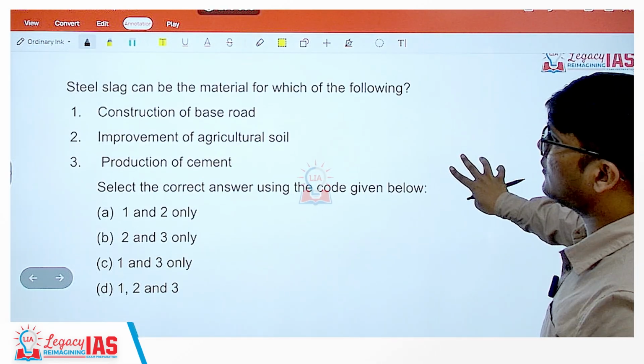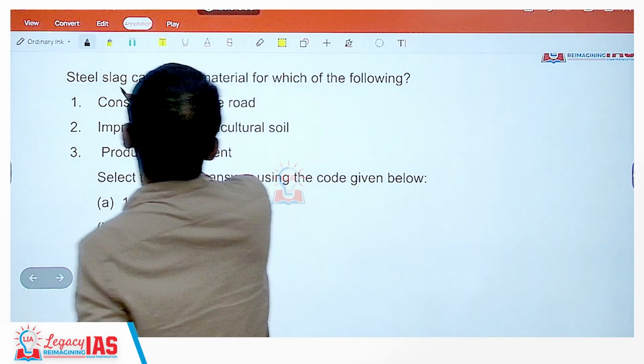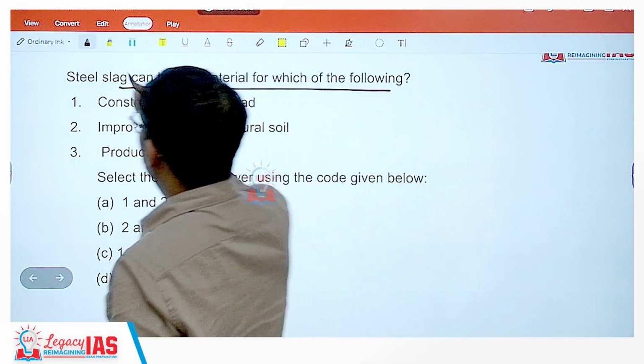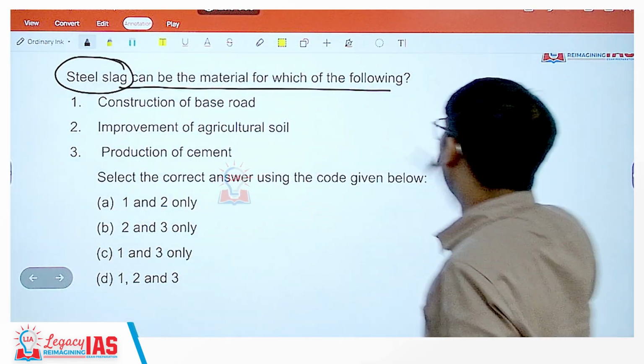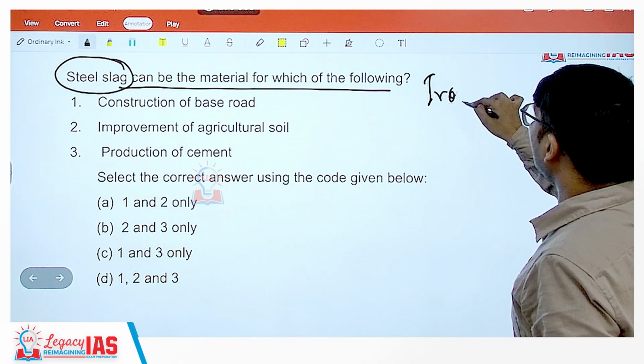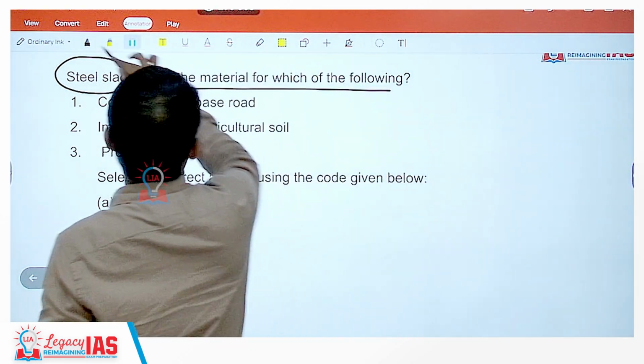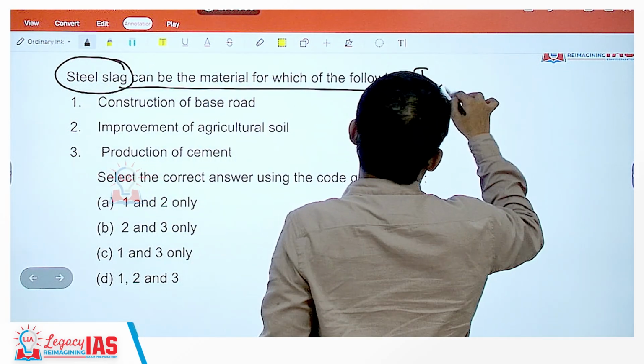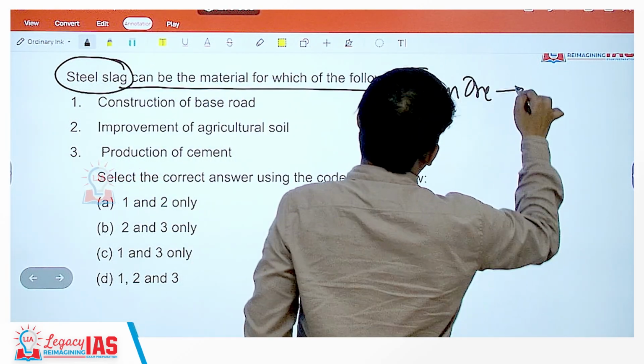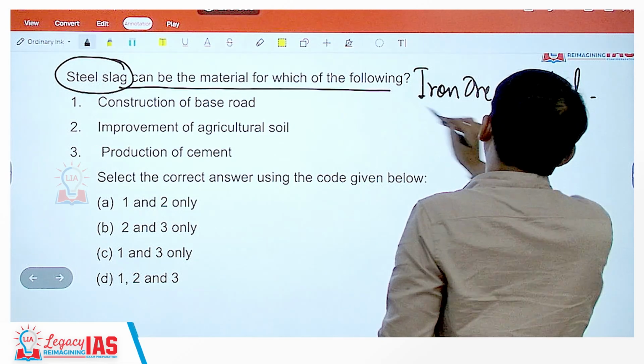Now, next, steel slag can be the material for which of the following? Steel slag, what is steel slag? See, from iron ore we get steel. So there is a process.